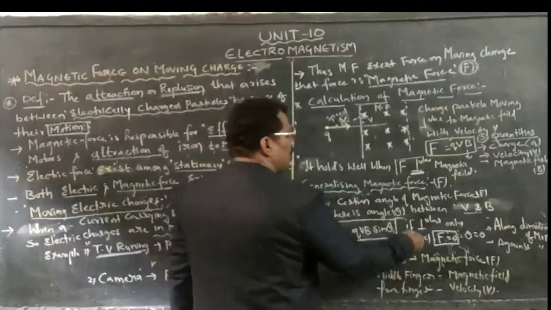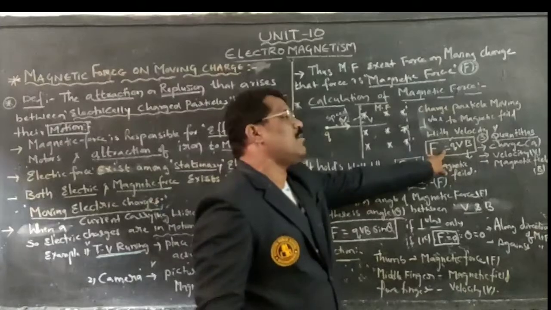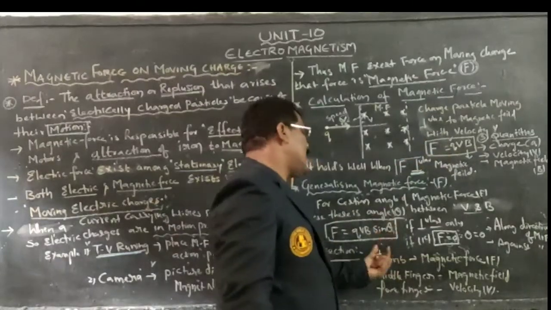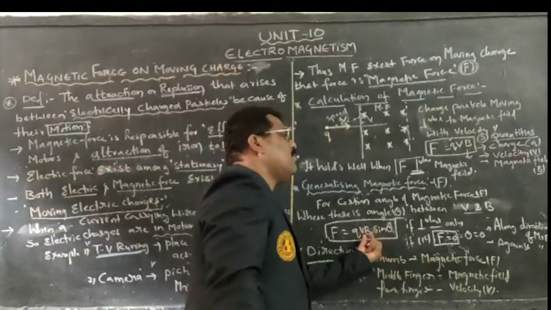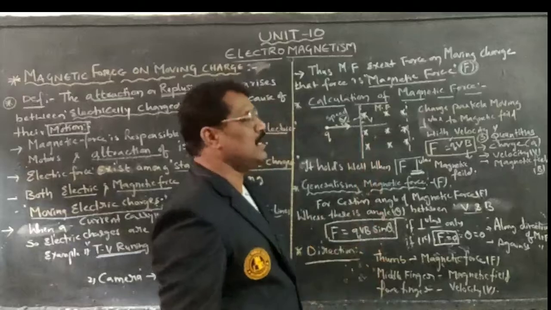If it is perpendicular, with this particular formula it holds there itself. If it is rotating with an angle theta, sin theta will be multiplied with this particular qvB. Therefore, F is equal to qvB sin theta.